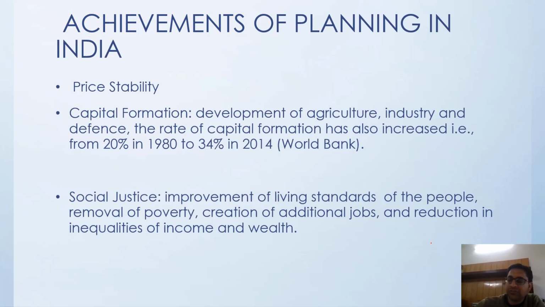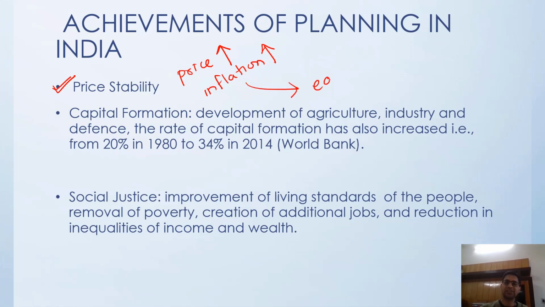In the course of these 75 years of independence, we have achieved price stability. Now we are not getting fluctuated by sudden rises in prices. Sometimes it happens, but right now we are able to hold the prices so that it does not destroy the money of the poor. If prices increase, inflation increases. Inflation is called the eater of the poor's money.